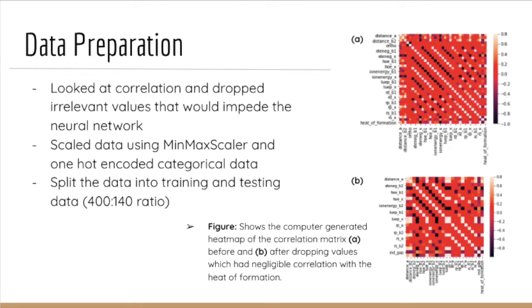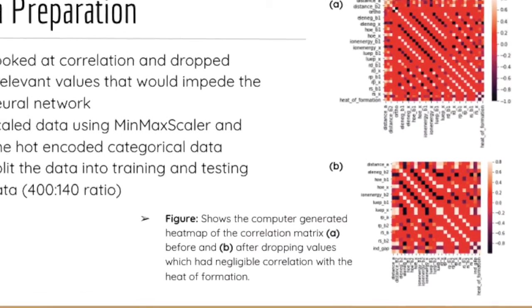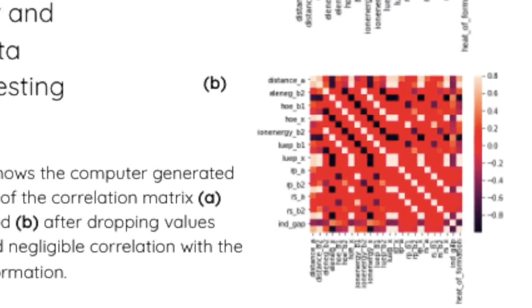In order to prepare my data, I first looked at a correlation matrix and dropped all parameters which had low correlation, because they would impede the working of my neural network. On the right, we can see my two correlation matrices. The top is the initial correlation matrix, and the bottom is the new correlation matrix after dropping all the unnecessary values. After doing this process, I noticed a significant increase in accuracy, from 70% to 98%.